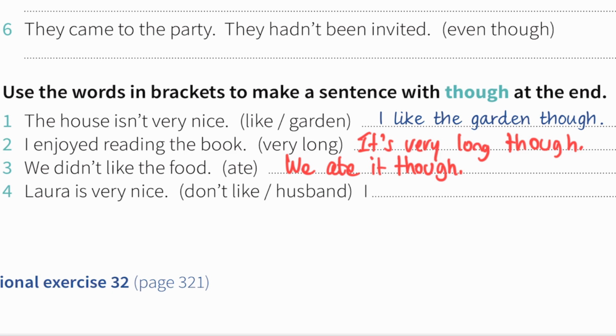And then number 4, Laura is very nice, don't like husband. So you can say Laura is very nice, I don't like her husband though. So that's it for this unit: although, though, even though, in spite of, and despite.